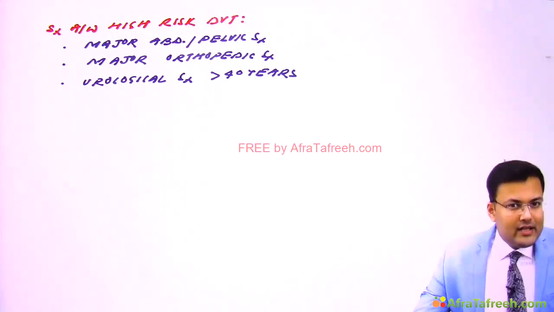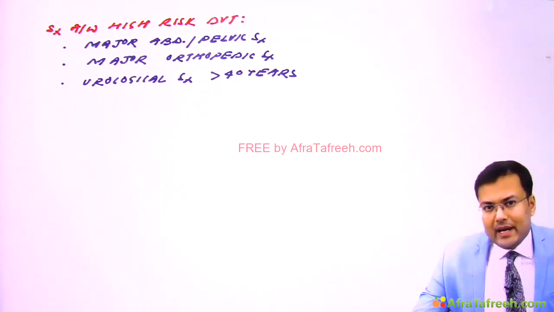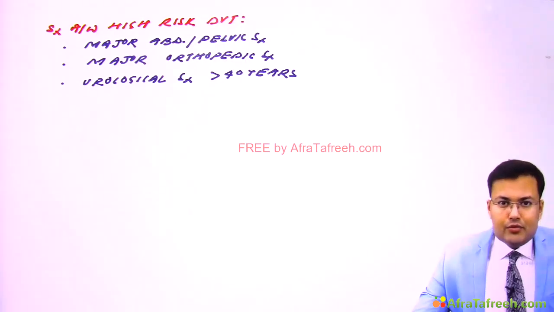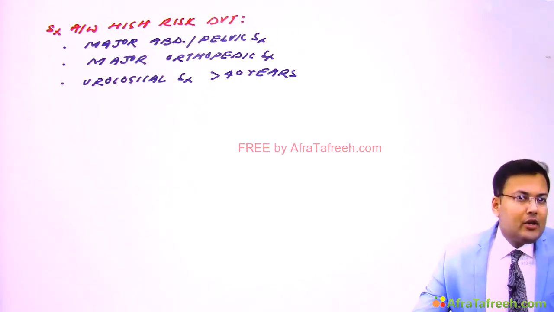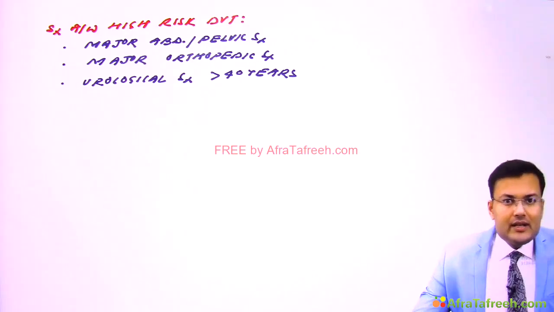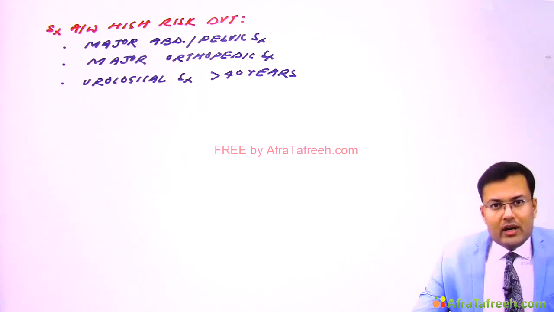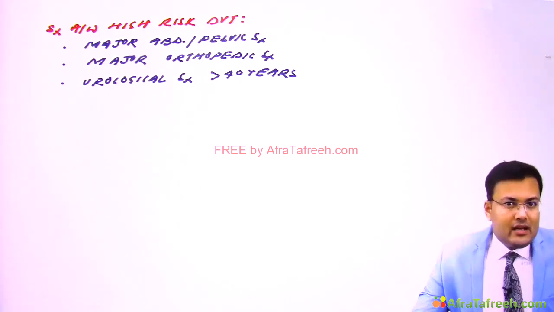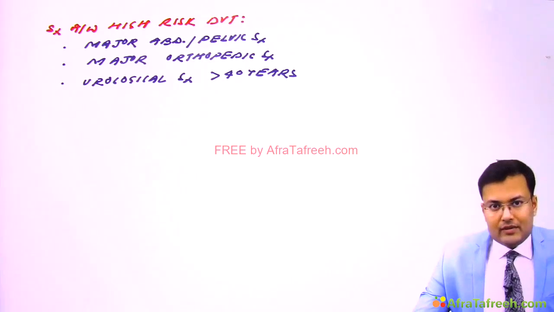Now see, in surgery we are mainly bothered about the DVT prophylaxis. Why? Because the DVT treatment is done in the medicine department. So we are bothered about DVT prophylaxis. What are the components of prophylaxis? You have seen in the ward that after surgery, we encourage the patient and relatives for early ambulation of the patient.